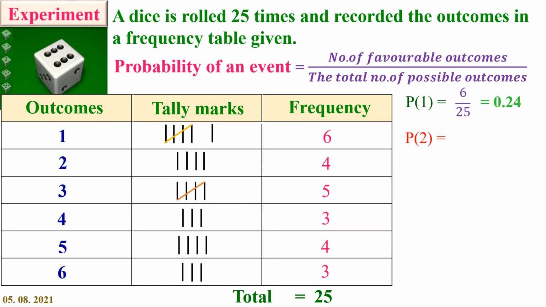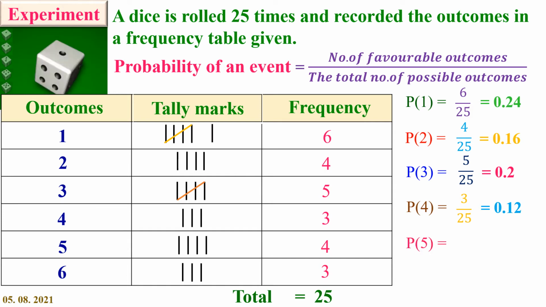Next, let us find the probability of getting 2. P of 2 is equal to how many times we got 2 on rolling a dice 25 times? Yes, of course, 4. So, 4 by 25, which is equal to 0.16. Next, P of 3, probability of getting number 3. So, P of 3 is equal to 5 by 25 because 5 times I got number 3 on rolling a dice 25 times. So, 5 by 25 which is equal to 0.2. Next, probability of getting number 4, which is 3 by 25, which is equal to 0.12.